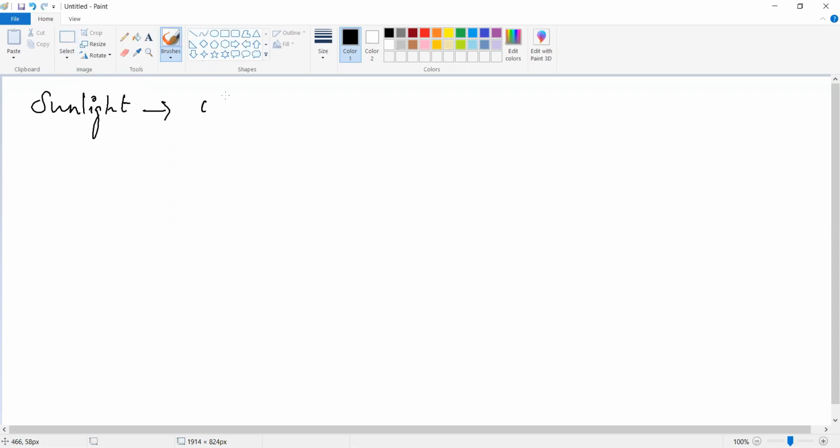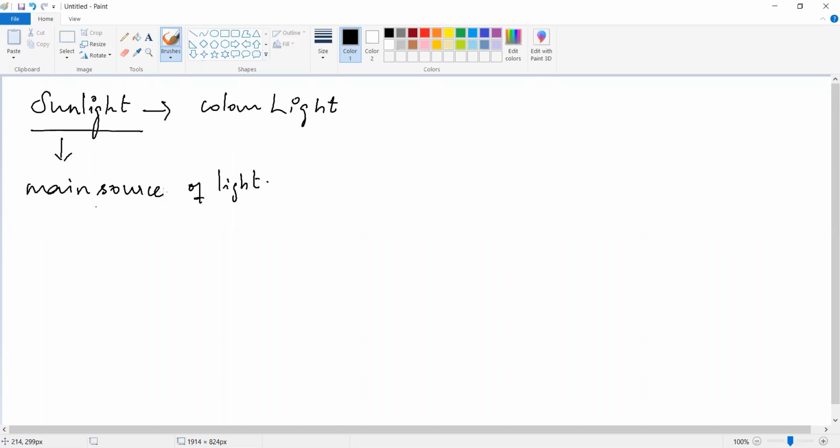Sunlight into color light. How can we change sunlight into color light? Sunlight is what? It is the main source of light. Yes or no? The Sun is the main source of light. So by using sunlight, we are able to produce color light.